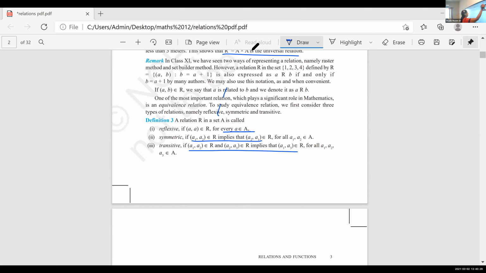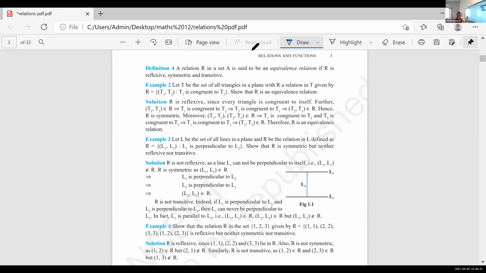Then next is the definition of equivalence relation. A relation R is said to be an equivalence relation if it is reflexive, symmetric and transitive.